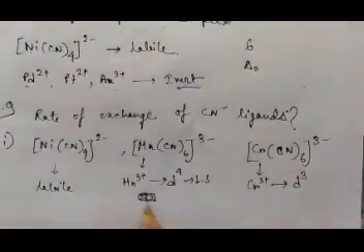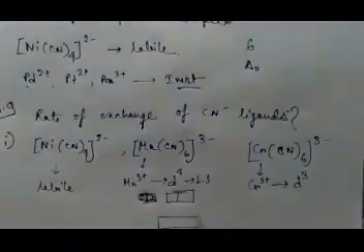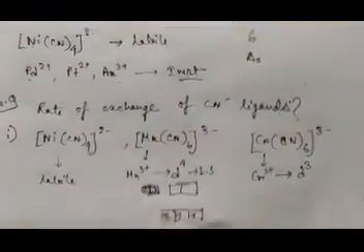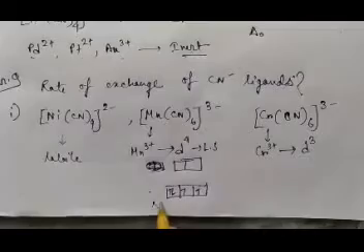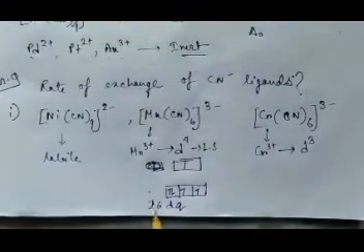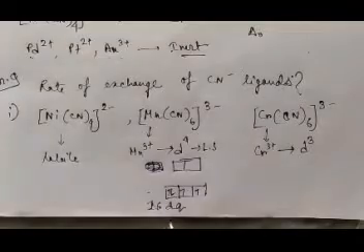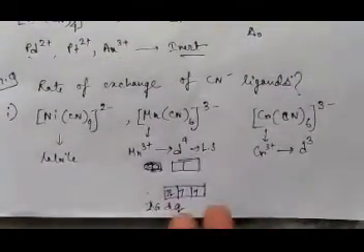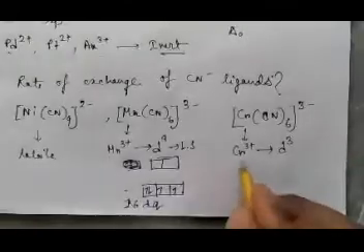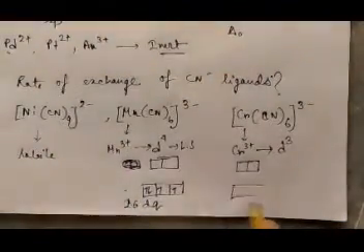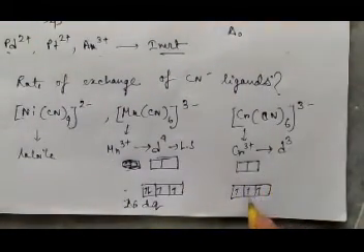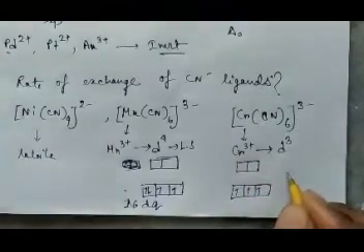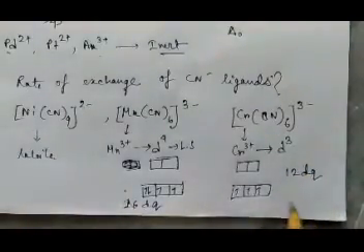Therefore, what will happen? This is your electronic configuration. See, so in this case, what will be the CFSE? In this case, CFSE will come 16 Dq. Okay, so this is actually moderately labile or inert, means in a moderate situation, and this is d3. So in this d3 case, see, this is the electronic configuration. Here no Jahn-Teller distortion is there, and no electron in the eg level, and therefore it is having CFSE 12 Dq. Okay, so this is most inert.